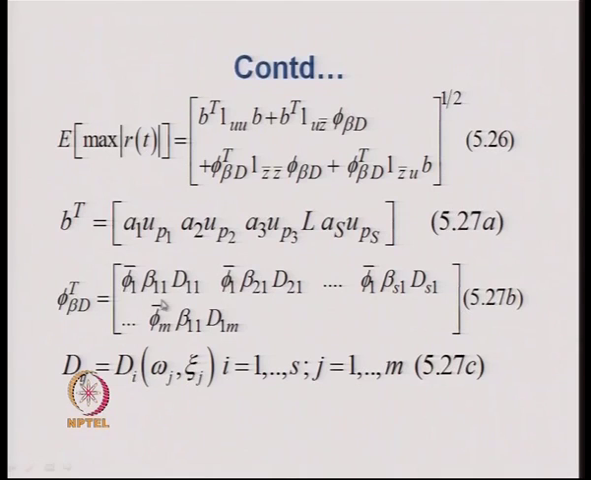In these expressions, phi bar 1 represents the first mode shape coefficient for the response quantity of interest that we have discussed before also. Beta 1 1 is the mode participation factor that is coming from the support 1 to mode 1.